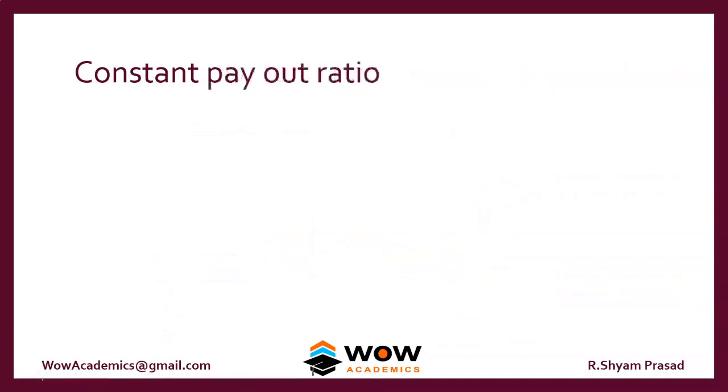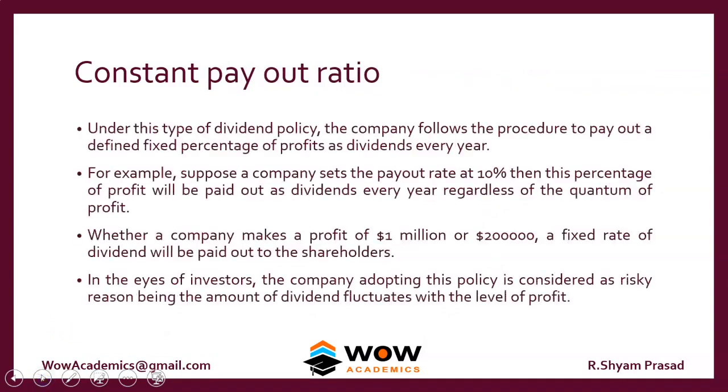Now we will move on to the constant payout ratio. In the earlier constant dividend per share policy, the amount was constant, 10 rupees, and if there's growth, then it goes to 11, then 12.